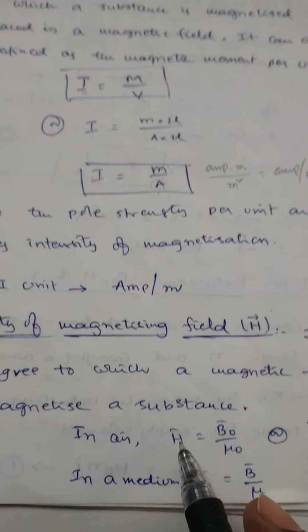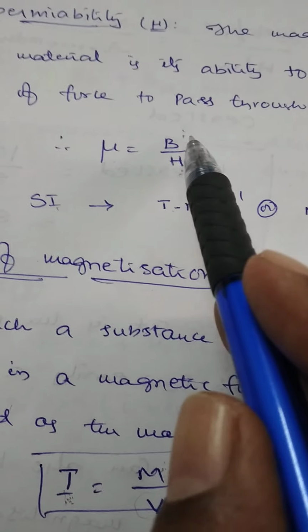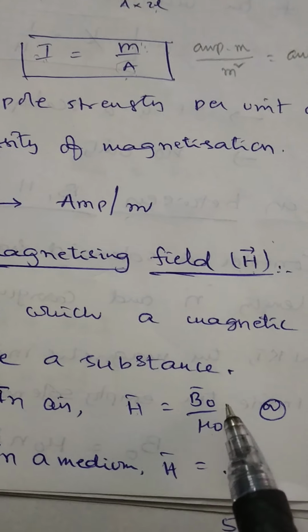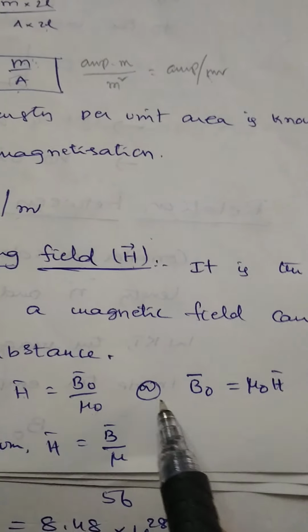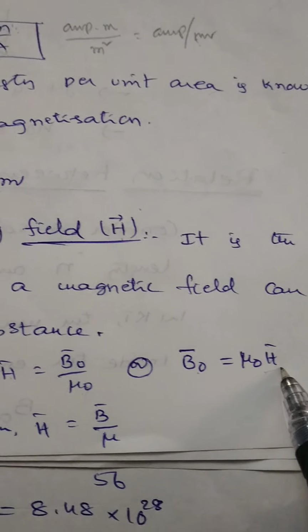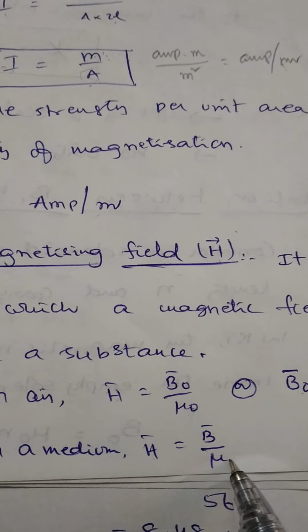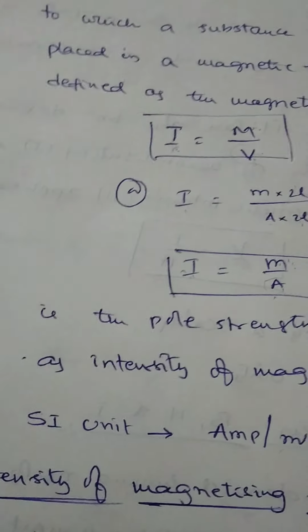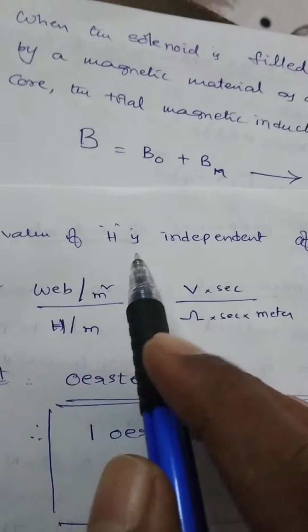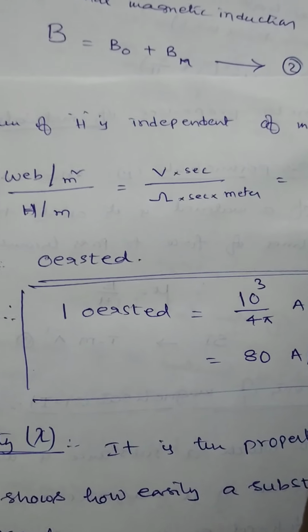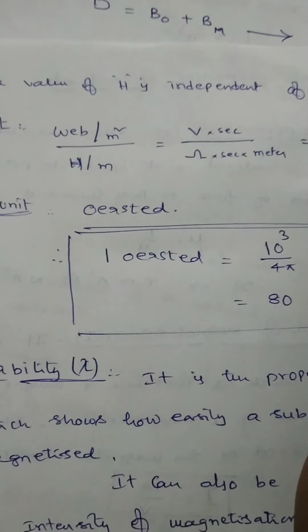In air medium, H bar is equal to B naught bar by mu naught. Here, mu is equal to B by H. Similarly, mu naught is equal to B naught bar by H bar, or B naught bar is equal to mu naught into H bar. In any other medium, H bar is equal to B bar by mu. So the value of H is independent of the medium. H value is the same, independent of the medium in which the substance is placed.